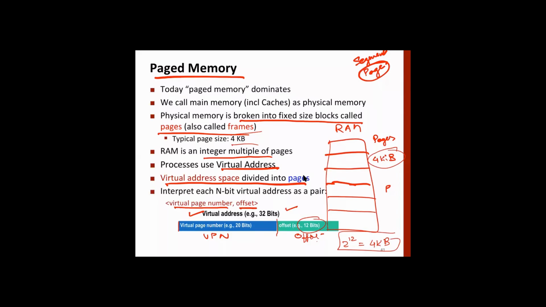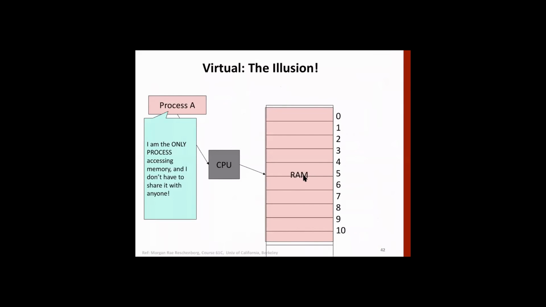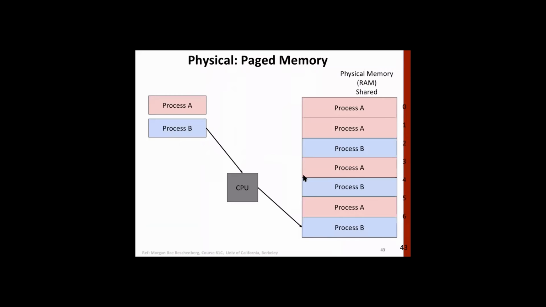Okay, all right. So now we have split the RAM into pages as we have shown here, and process A thinks that I am the only owner of this. I am the only process accessing memory. So this illusion is there, but we have split this into pages. But actually process B also thinks that.